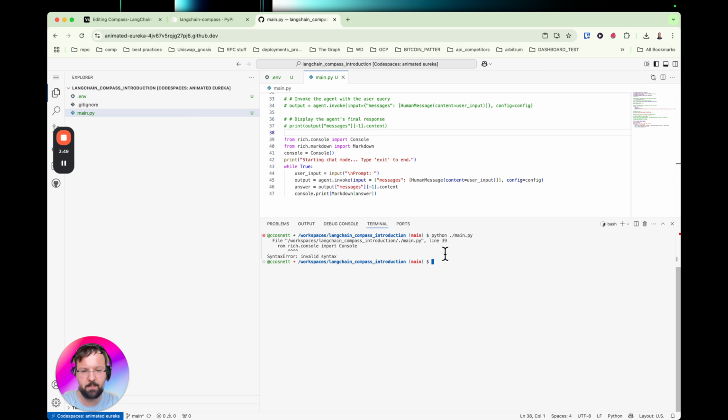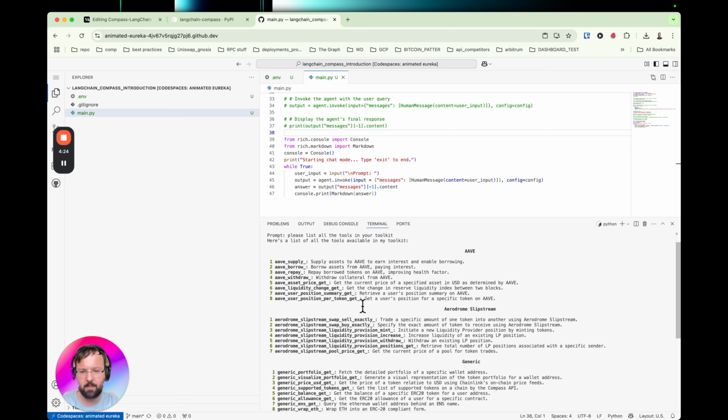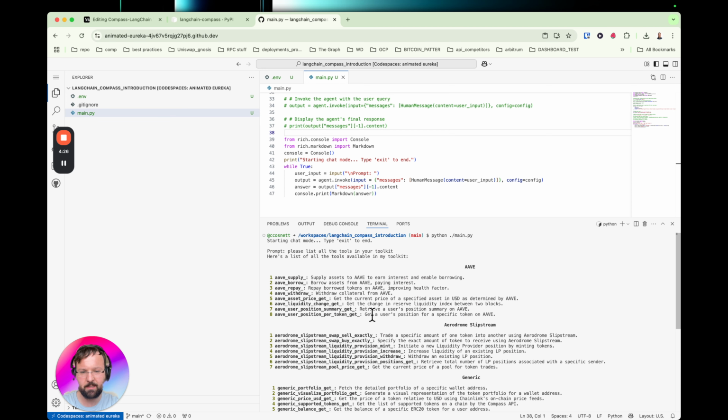I didn't copy and paste it correctly. Okay, let's go. Let's just clear it. Okay, please list all the tools in your toolkit. And you see it opens up a little chat interface here. And it'll actually list all the tools that the agent is aware of and describe them all.